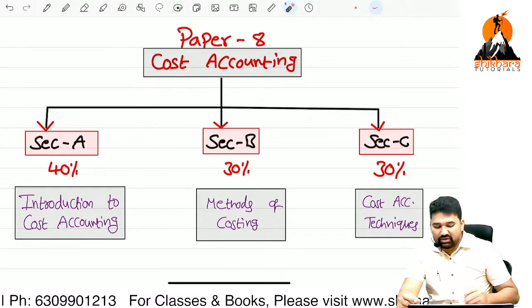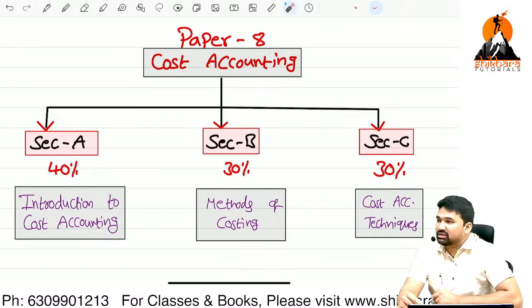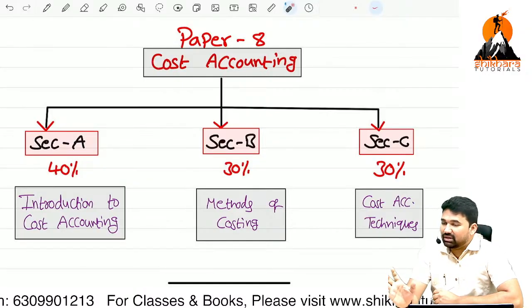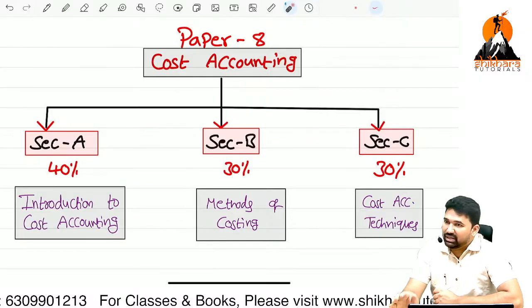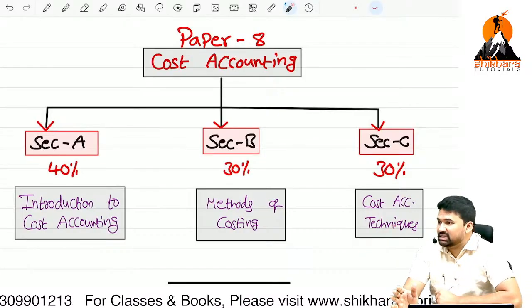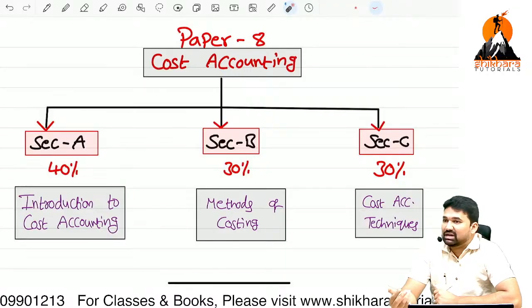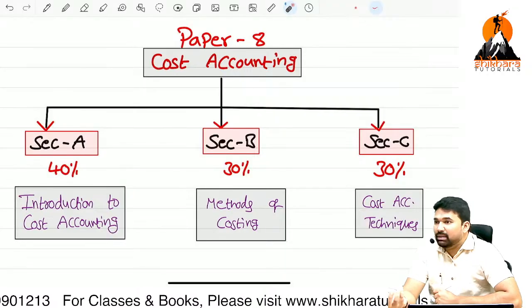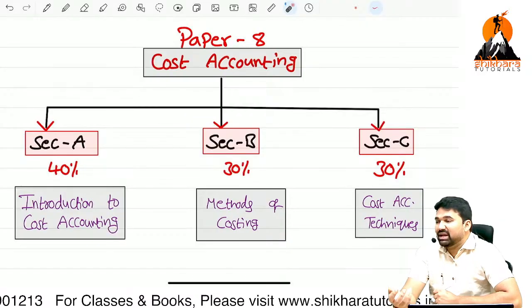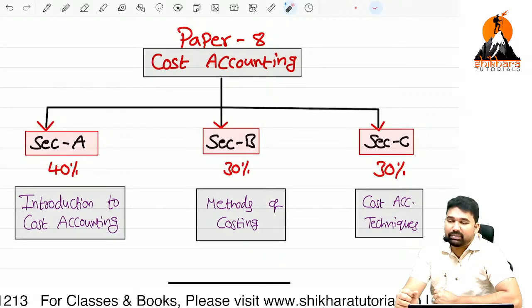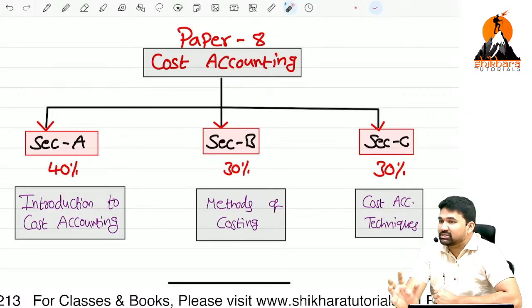And after that, we are going to complete methods of costing basics first. And after completing A and B in a 100% manner, we are going to complete section C. Even though we start with section C first, you might be unable to understand, you might be unable to digest the subject well. Why? Because section C comprises fully advanced topics.